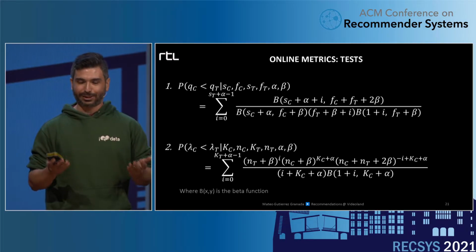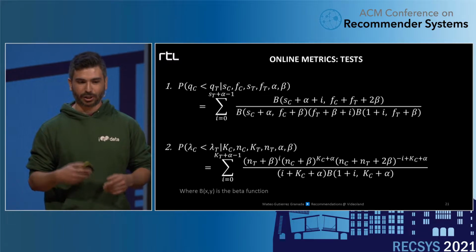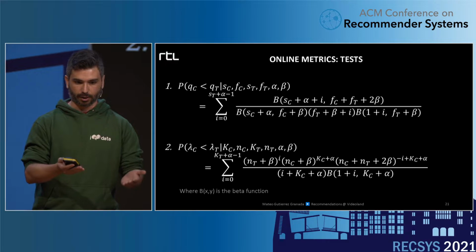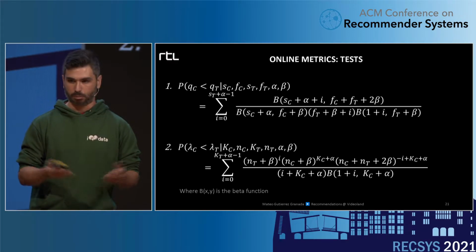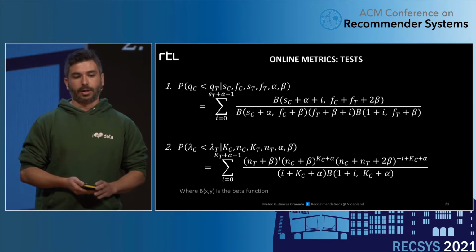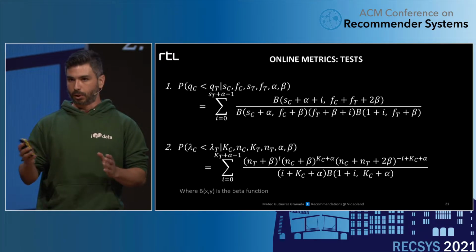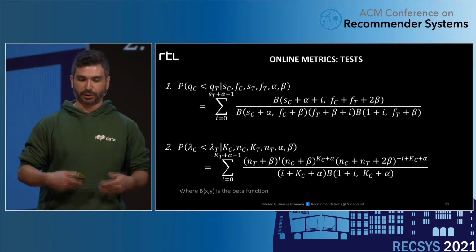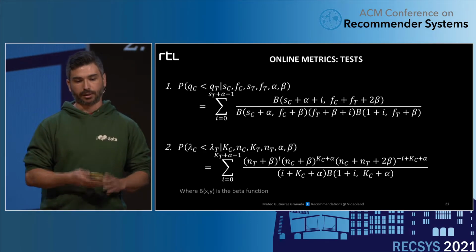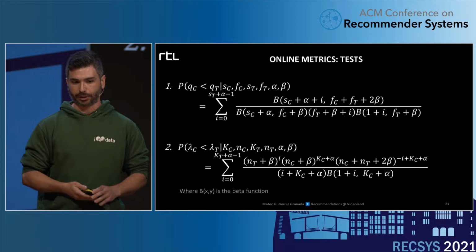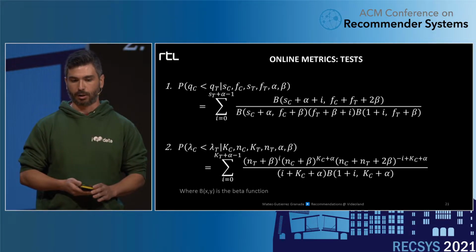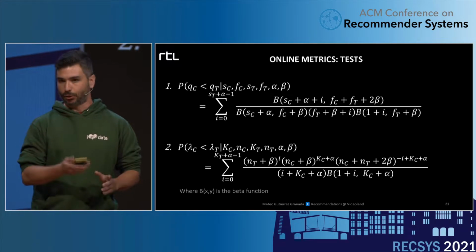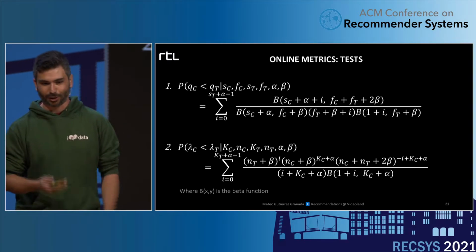If you have these properties, you can actually calculate analytically the probability of, let's say, a rate Q of promo to paid or churn under a given model, a treatment model, to be better than this metric under a control model. And the same holds for the rate lambda for a Poisson distribution. If you're curious about the proofs, just ask me. I don't think I will have time to go through them.